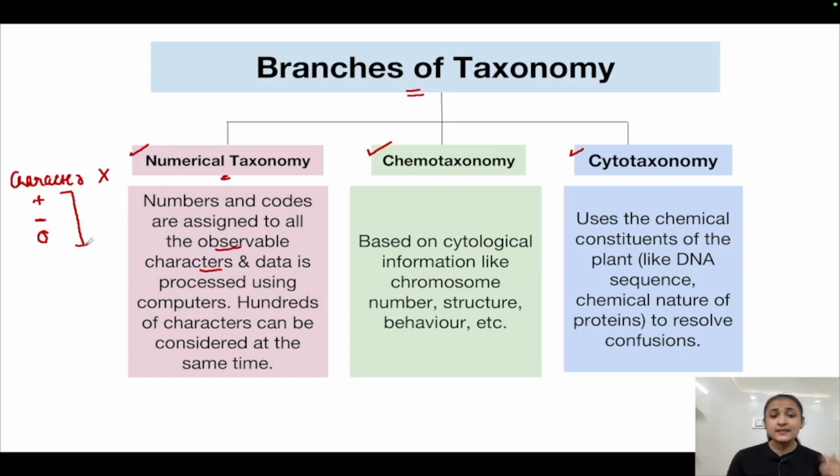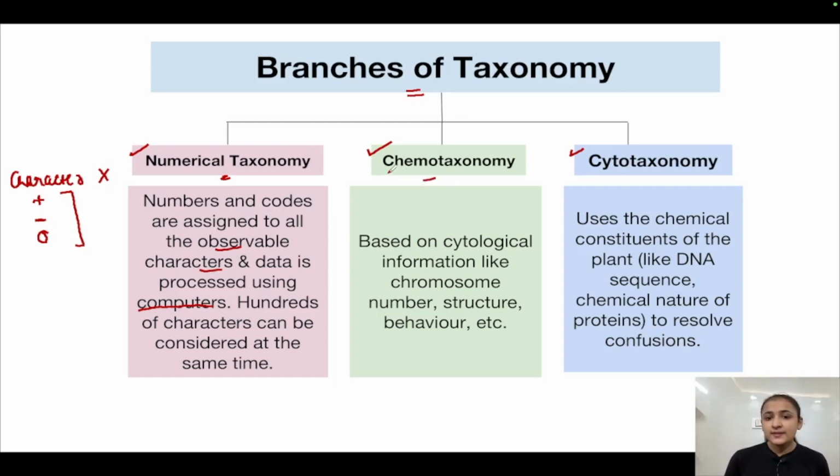And this data is then processed using computers. Okay, so numerical methods are used here, and on the basis of computers we analyze this data. A big plus point of this system is that hundreds of characters can be considered at the same time, because computers can process a lot of information together. And all the characters are given equal importance. That is also one of the major points of this system.